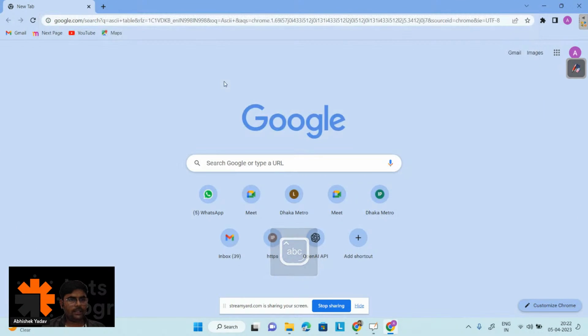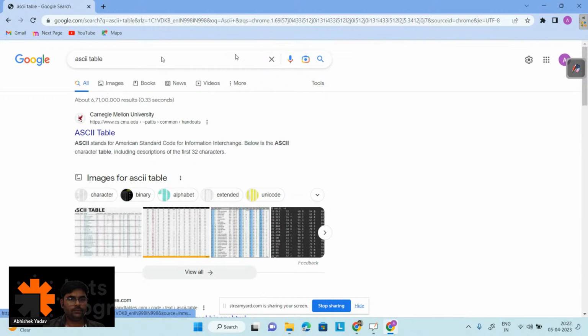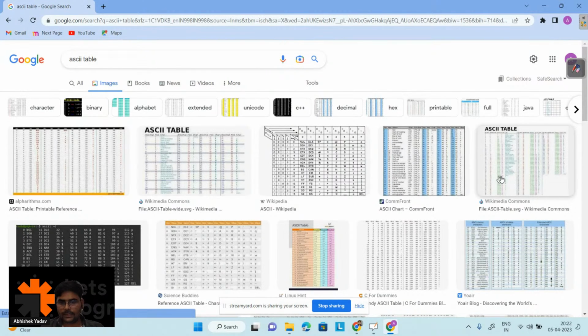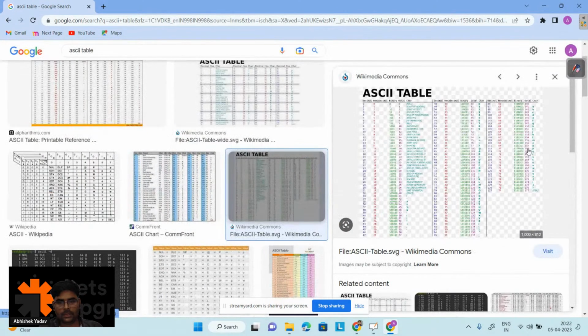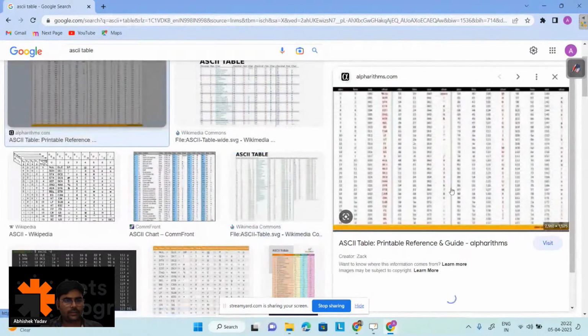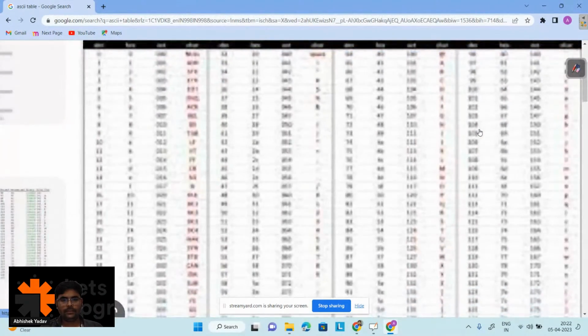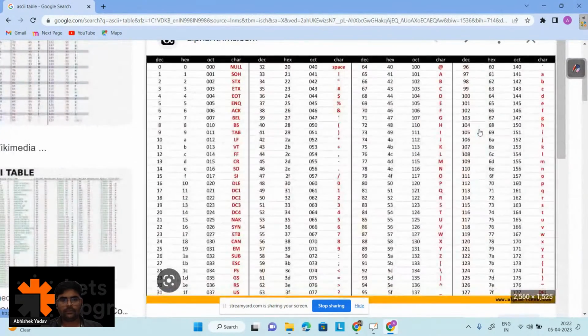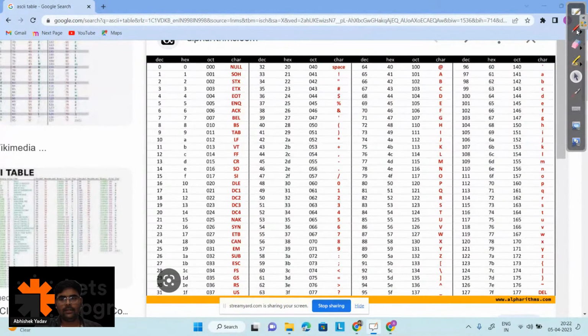ASCII table, right? So here you can see the ASCII table, and let's open this one. On Google, you can type ASCII table and you will get this ASCII table list. Here you can see the character, and here you can see the decimal.